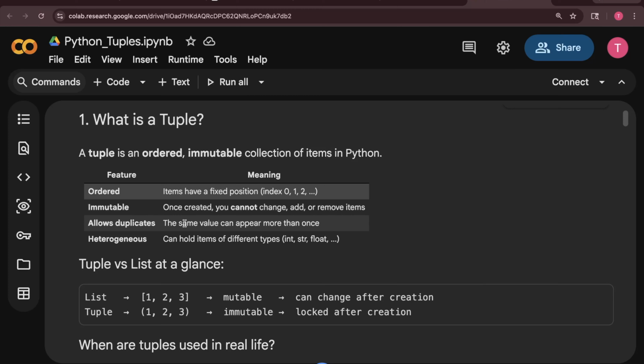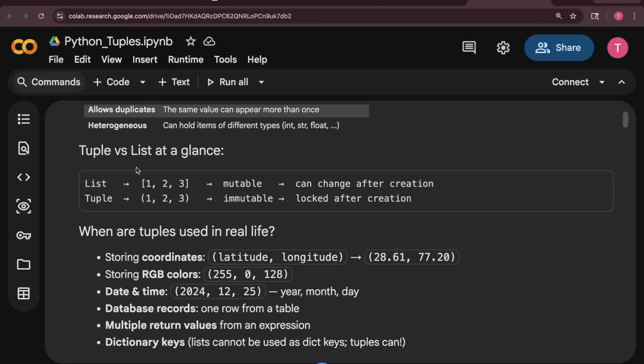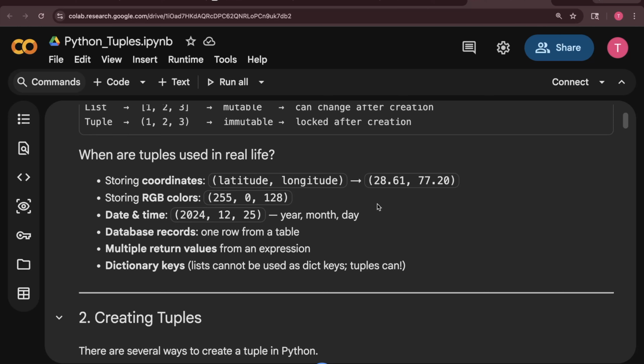Allows duplicates. Same value can appear more than once. So tuple allows duplicates. Heterogeneous. That means it can hold items of different data types, like list. And there is a difference between tuple and list. This is how we define list using square brackets, and it is mutable, that means we can change after creation. This is the tuple, for which we use parentheses. Now this is immutable, locked after creation. Once defined, we cannot change it.